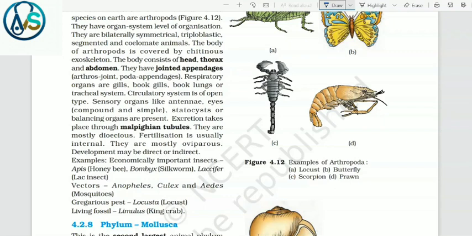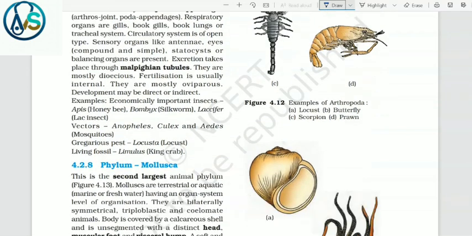Examples: economically important insects are Apis, that is honeybee, Bombyx, that is silkworm, and Laccifer, that is lac insect. As vectors, they are Anopheles, Culex, and Aedes, that is mosquitoes, and gregarious pest, that is Locusta, and living fossils, Limulus, that is also known as king crab.